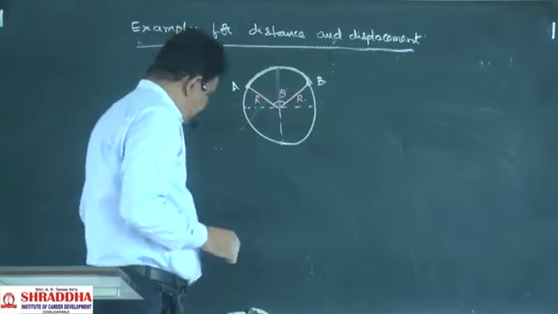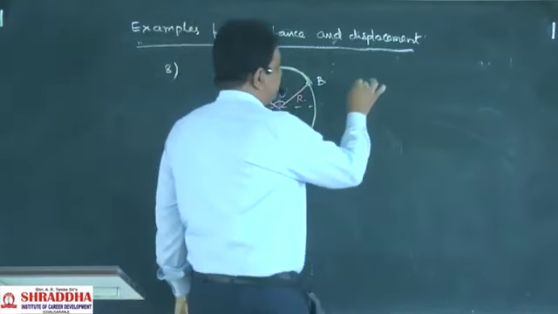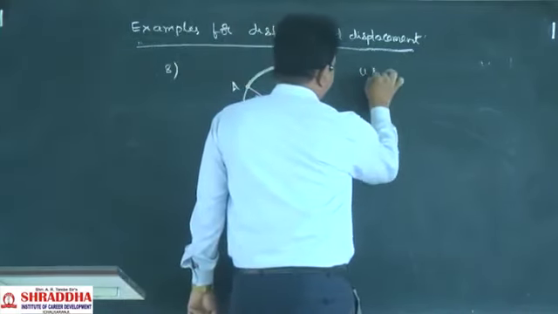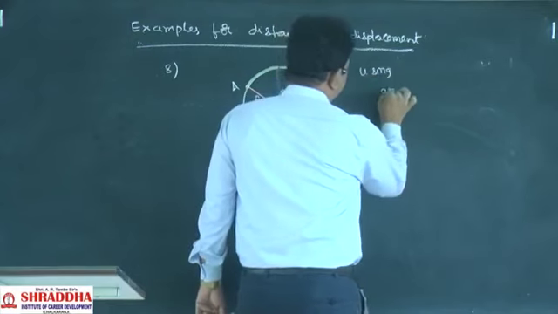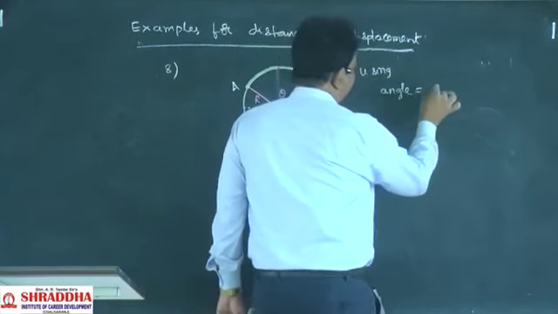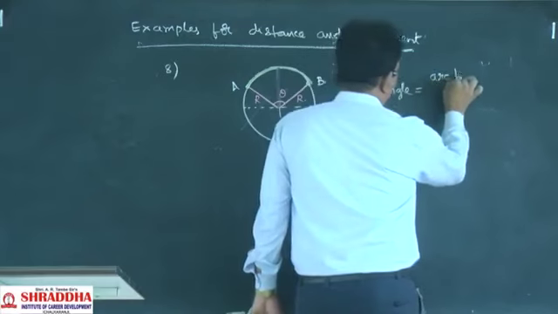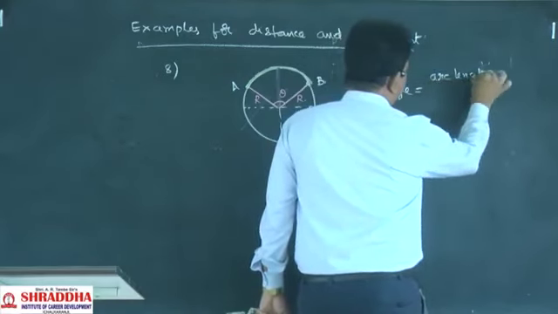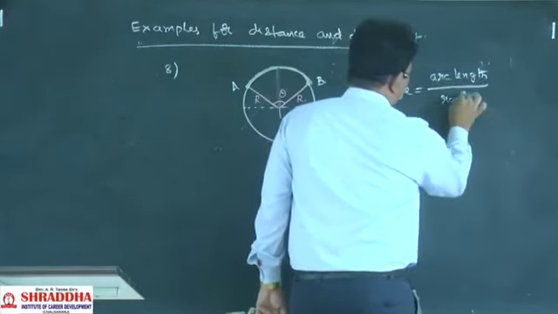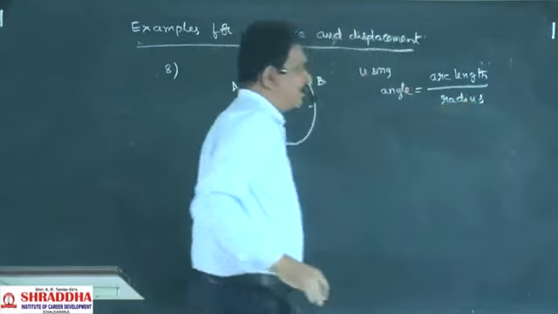So for finding the distance, using angle is equal to arc length by radius.